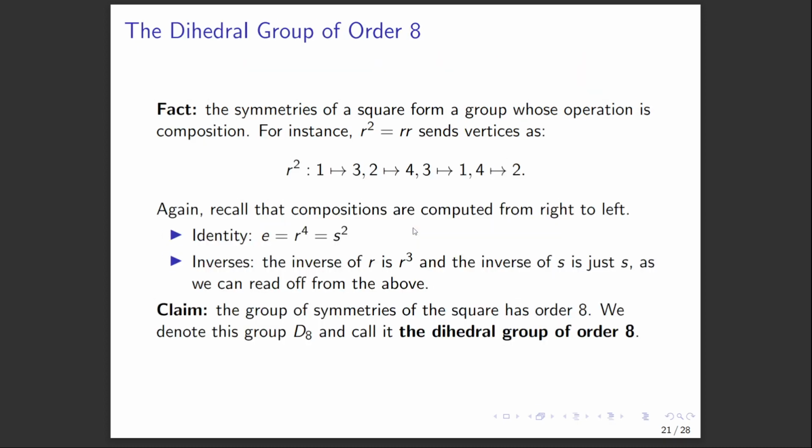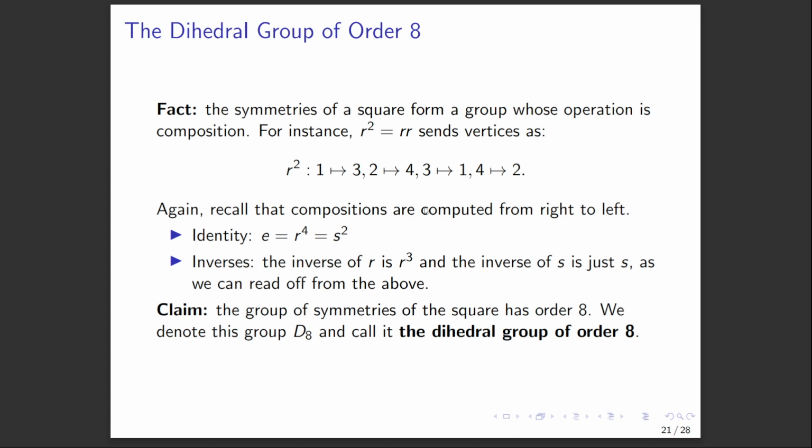So it shouldn't be a surprise: the symmetries of a square form a group, and the operation is composition. When we talked about R squared earlier, we really meant R composed with R itself again. And this sends 1 to 3, 2 to 4, 3 to 1, and 4 to 2, as I said. Now, again, recall that compositions are computed from right to left. This becomes important because SR is not the same as RS. So we read from right to left because this is a composition.